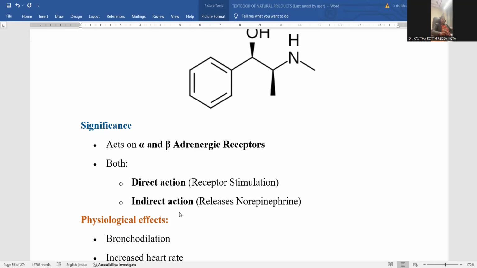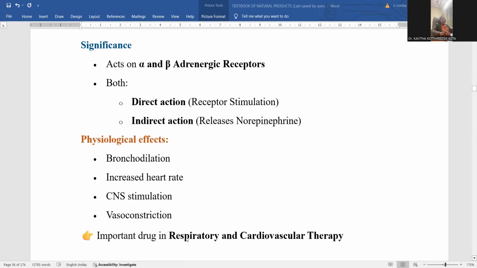That is called stimulation. Indirect action is also possible through the release of norepinephrine, so this is also how it shows its adrenergic property. These are the pharmacological activities of ephedrine.